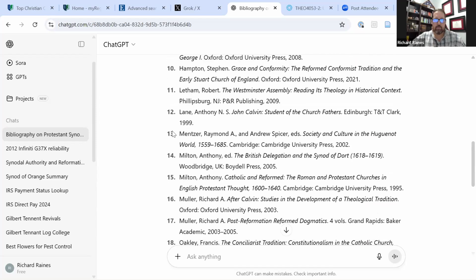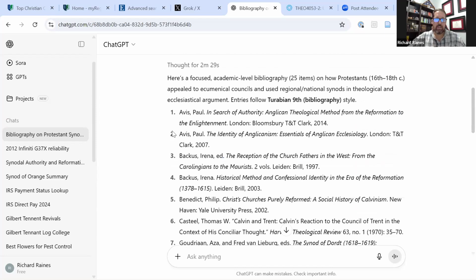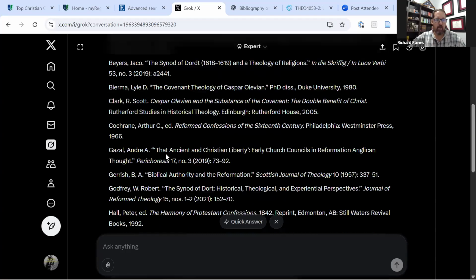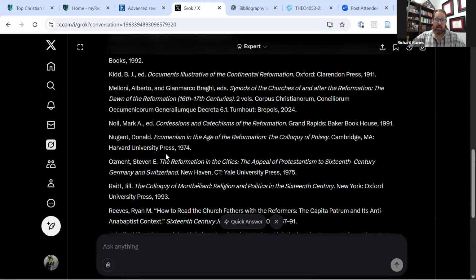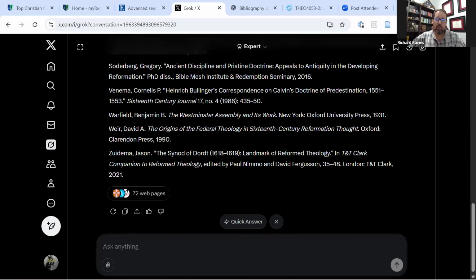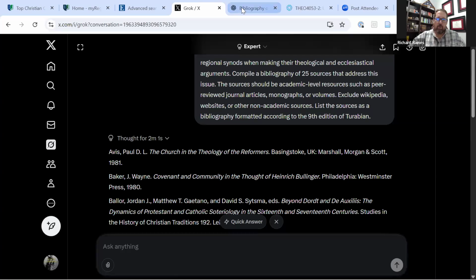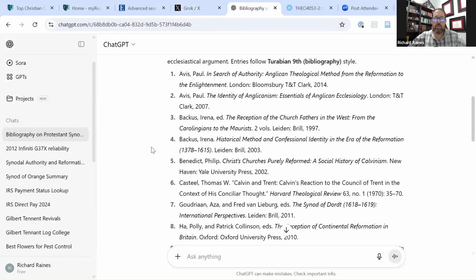So now that you have the sources, here are the sources on ChatGPT, and here are the sources that it gave me on Grok. Now, what you're going to find inevitably is that some of these sources are the same. There's going to be some differences. The other thing that you're going to find, and you can maybe work this out when you put in your prompt, is that at the doctoral level, what you don't want is general sources. Like I don't want general Christian history. I need very specific stuff. At the college level, you can get away with stuff that's a little more general sometimes.